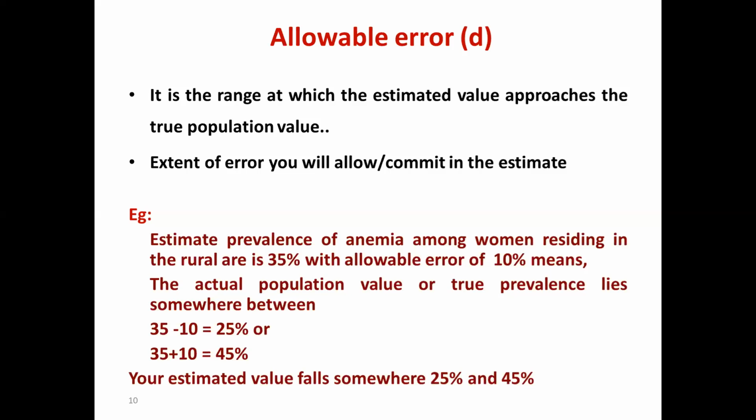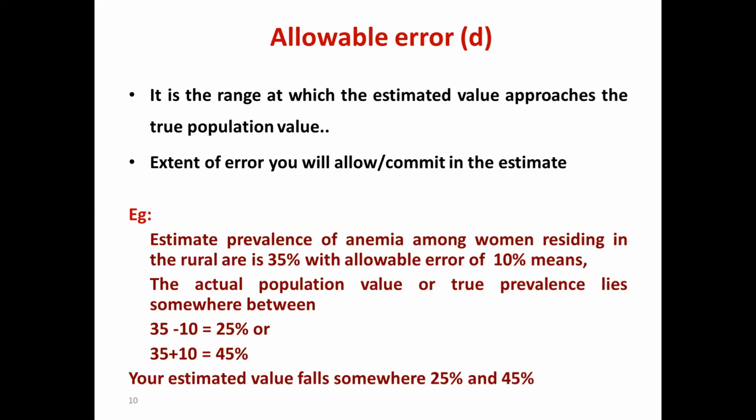Suppose I do a study and find the prevalence of anemia in a rural community is 35%. If 10 individuals perform the same kind of study in different settings, are they going to get 35% only? No, right? So there can be some variation.